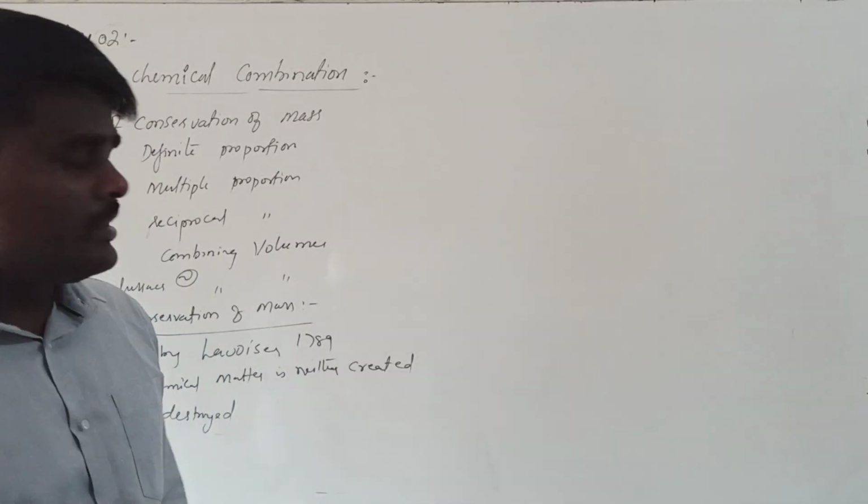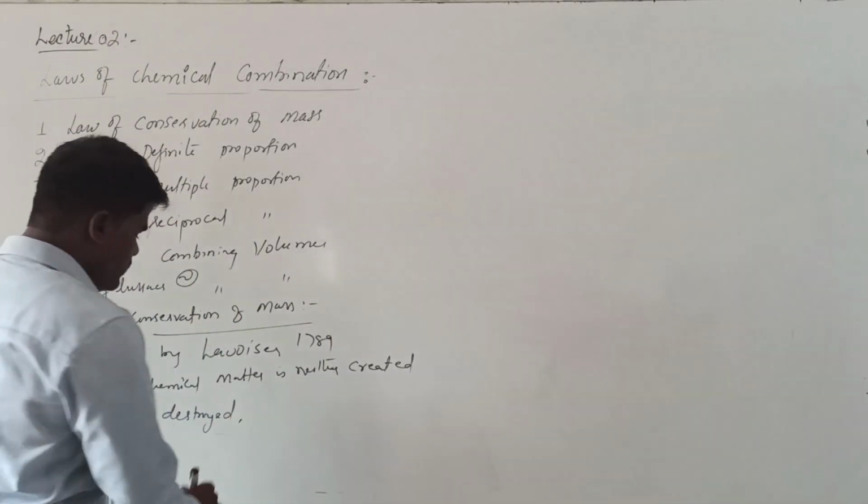Now, according to this law, what generally happens during a chemical reaction? During a chemical reaction, matter is neither created nor destroyed.